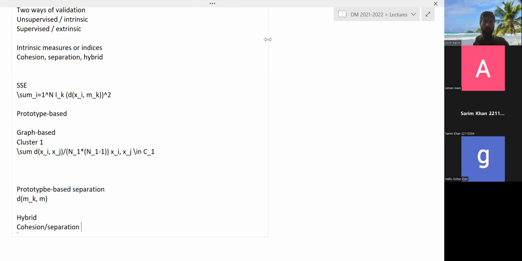Cohesion should be higher. Separation, basically higher separation means larger values that are considered bad, and higher cohesion is considered good. So the ratio should be in general high. Actually, the ratio should be high. The cohesion should be higher, separation should be lower. So we will be looking for larger values here. So take the ratio of the cohesion and separation measures that we saw earlier.